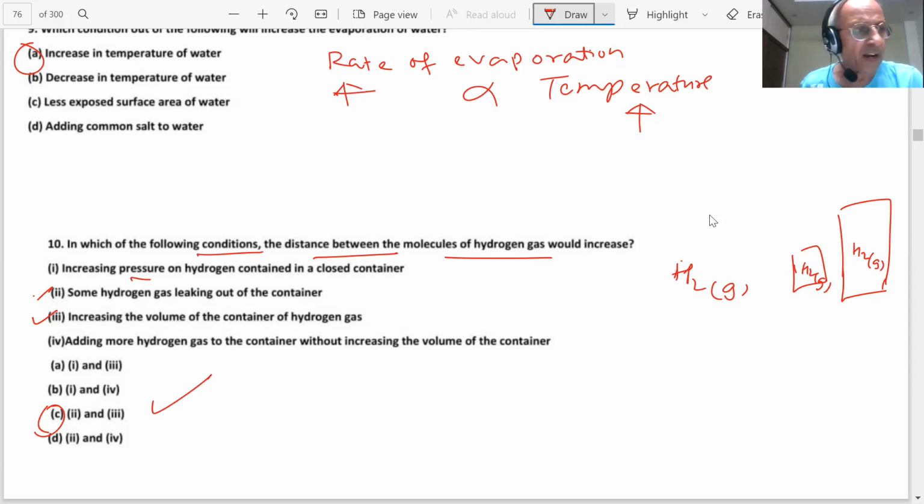So students, this ends the session of question answers from the topic which you have studied, matter in our surroundings, and you could answer almost all the questions. The performance is good. That means you have understood the entire chapter. All NCERT questions and extra important questions have been solved. So this ends the topic of matter in our surroundings. And therefore, students, we will meet you in our next class. Okay. Bye bye. Thank you, sir.